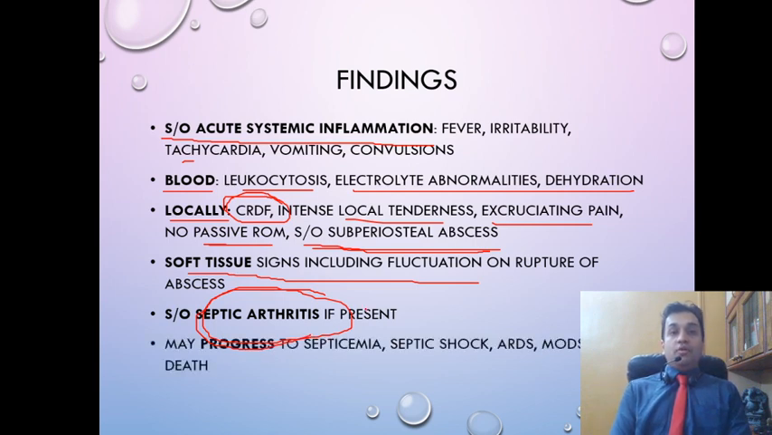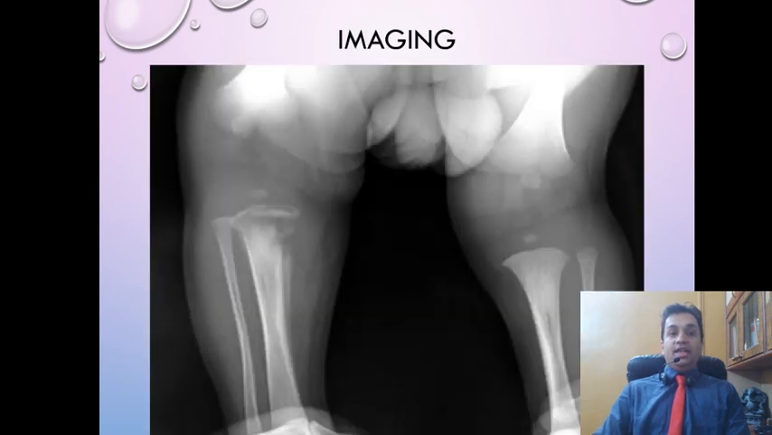Now, the importance of all these things is that this is an ongoing high volume systemic inflammation, and therefore it may rapidly progress to septicemia followed by septic shock and death as a result of acute respiratory distress syndrome or multi-organ dysfunction syndrome, and therefore this scenario needs to be treated urgently.